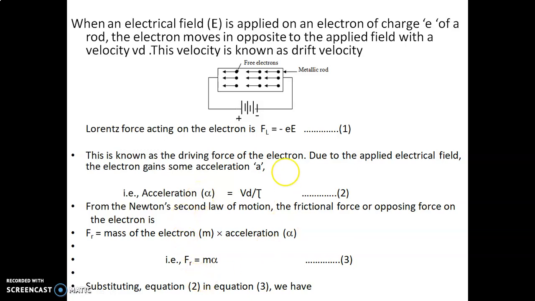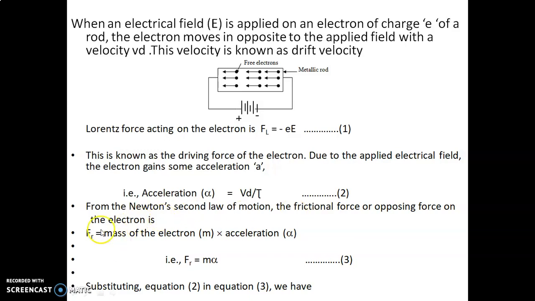Next we apply Newton's second law of motion. As per Newton's second law, the frictional force, or internal force exerted by the electron, will oppose the Lorentz force.